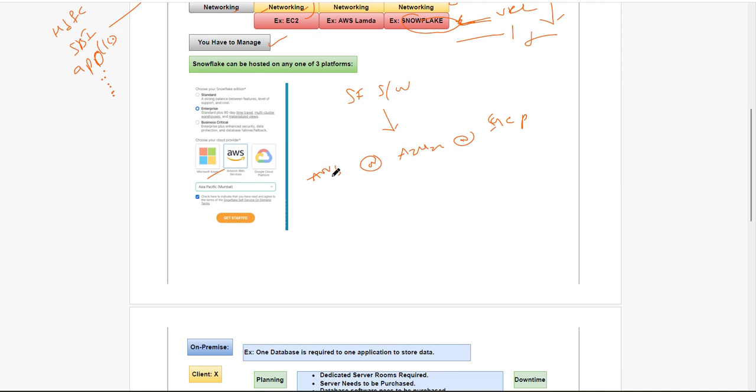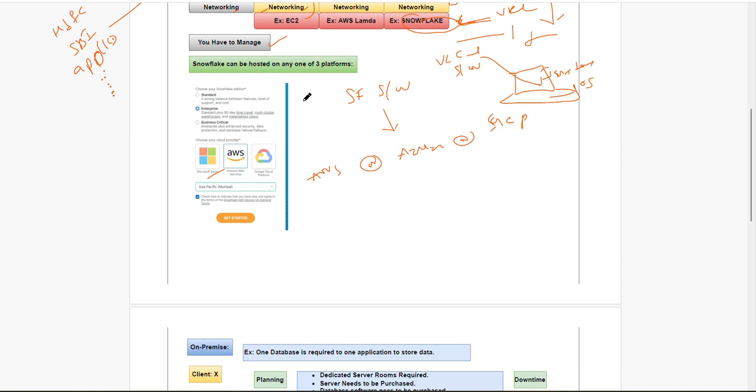Hosting means indirectly we are installing any software. Suppose we have some VLC player, what is this? It is a music player. This is only software, which I can install where I have my computer and OS. Then I take this software and install it.